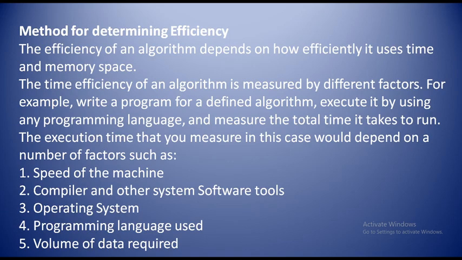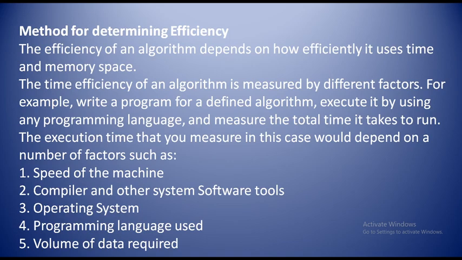For example, if you write a program for a defined algorithm, you execute it using any programming language, like C, C++, .NET or Java, and measure the total time it takes to run or solve the problem.